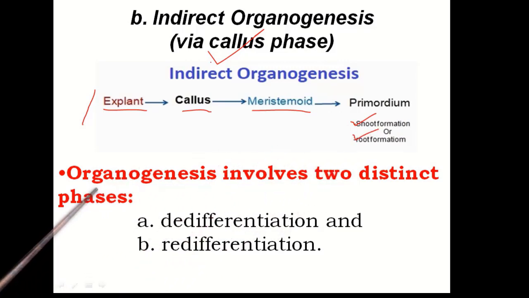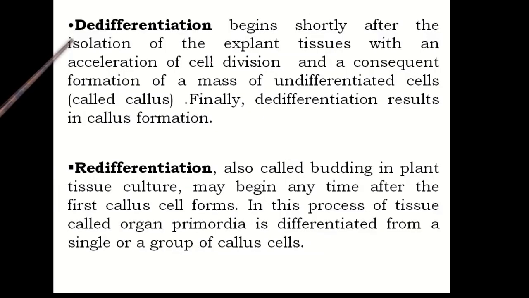So organogenesis involves two distinct phases. First is dedifferentiation and another is redifferentiation. It is the plasticity of the plant cell that a mature cell may regress during differentiation. It is known as dedifferentiation.